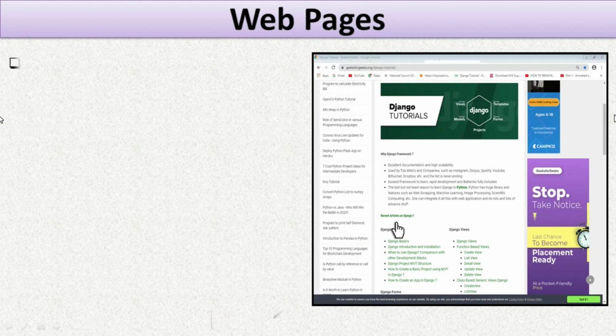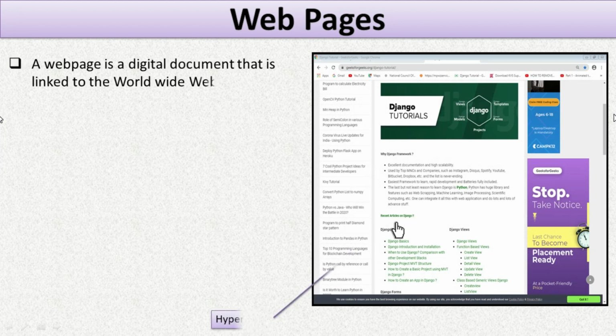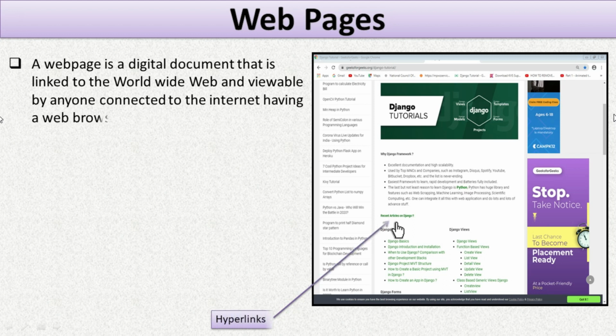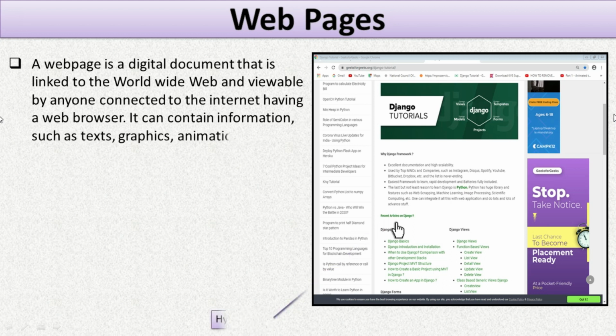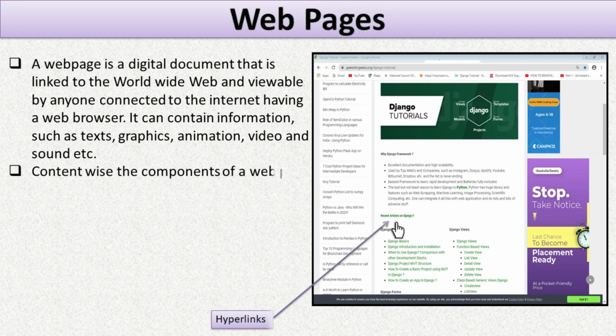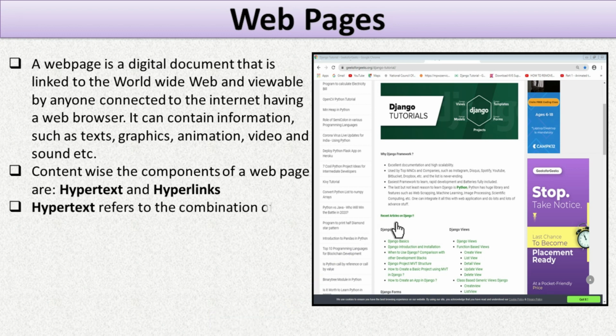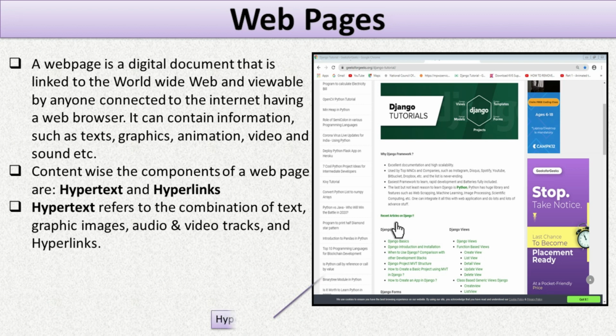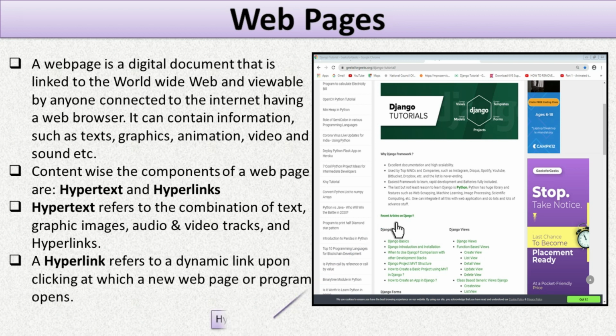A web page is a digital document that is linked to the World Wide Web and viewable by anyone connected to the Internet having a web browser. It can contain information such as text, graphics, animation, video and sound, etc. Content-wise, the components of a web page are hypertext and hyperlinks. Hypertext refers to the combination of text, graphic images, audio and video tracks, and hyperlinks. A hyperlink refers to the dynamic link upon clicking at which a new web page or program opens.